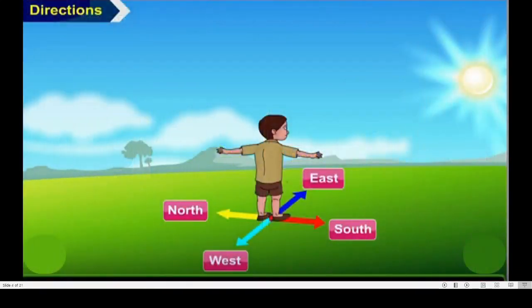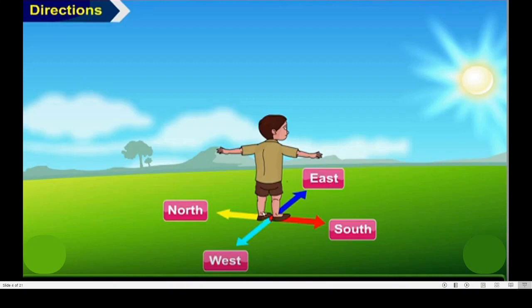Now see this, you know about this. See, this boy is facing towards the sun. Again I repeat the sentence, this boy is facing towards the sun, correct? So the sun rises in the east, this you know. The sun rises in the east and sets in the west, right? So the direction in which the sun rises, that we take as east.